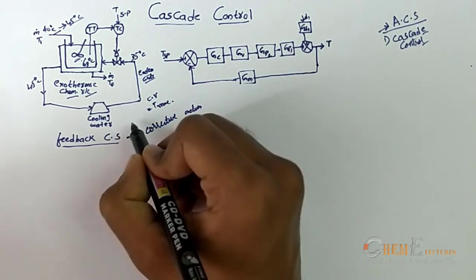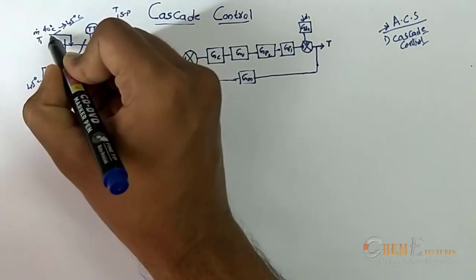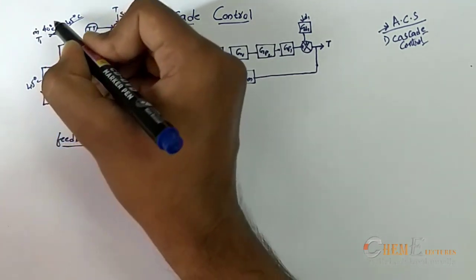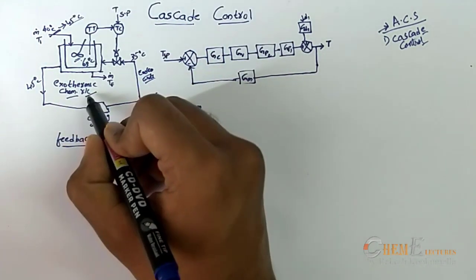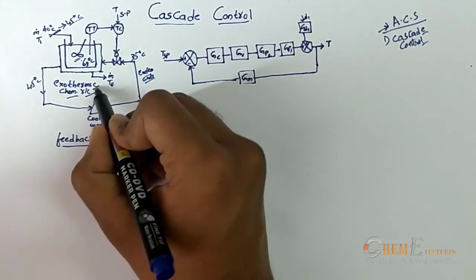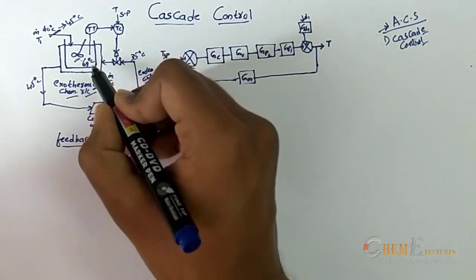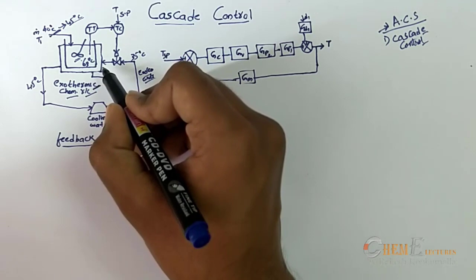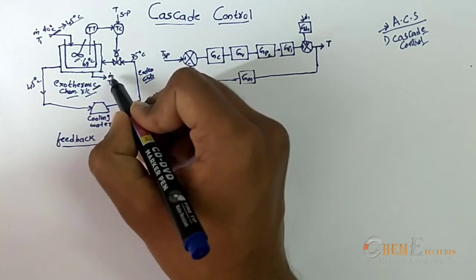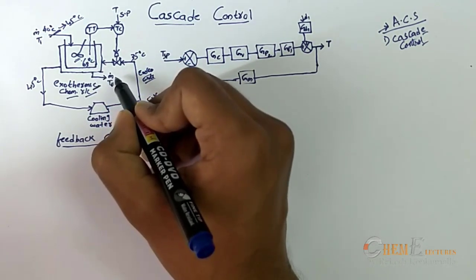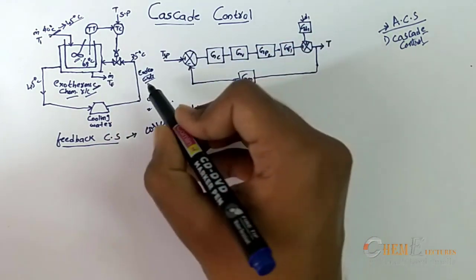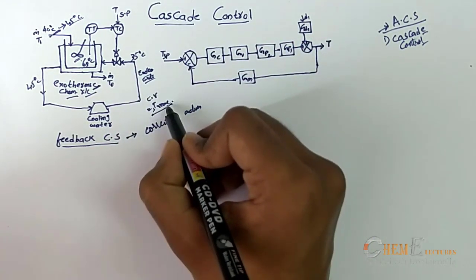Now in the feedback control system, let the inlet feed temperature be 40 degrees centigrade, and as it is an exothermic chemical reaction, the temperature will increase and we need to control the temperature to get the desired value. Then only you will get the desired products. So my controlled variable is the temperature of the reactor.